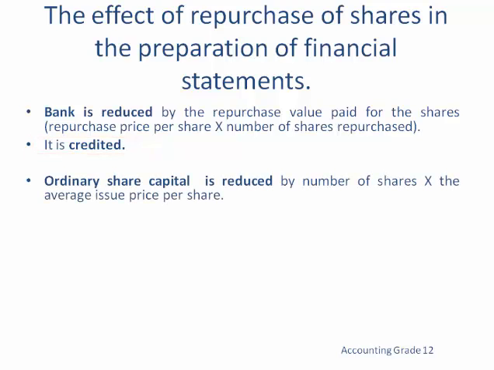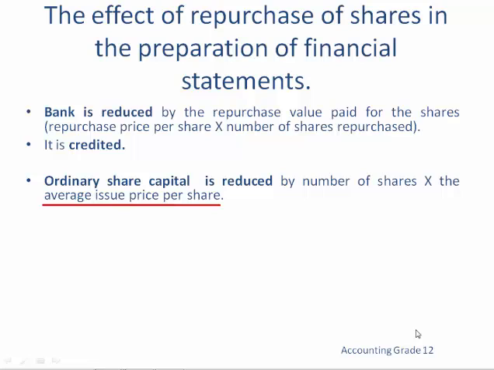Ordinary share capital. The ordinary share capital is going to be reduced again, in this instance by the number of shares multiplied by the average issue price per share. Take note, the calculation is number of shares times the average issue price per share. So why use the average issue price per share? And what is this average issue price per share, and how do we calculate it? Let's get to that.